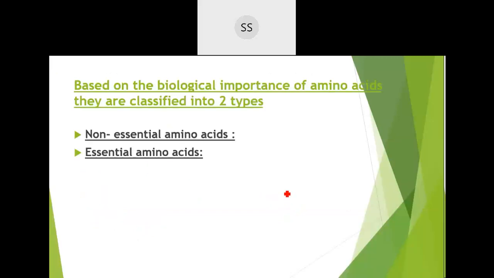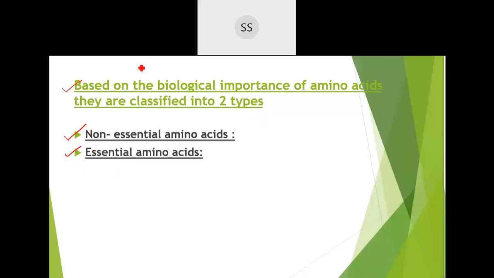Now moving on with the next classification. This classification is based on the biological importance of amino acids. Certain amino acids can be made by our own body. They can be synthesized within our own body. You don't have to take them from the outside diet; from the diet you don't have to consume them. If they are prepared within the body itself, they are called non-essential amino acids. Essential means you need to get it through the diet.